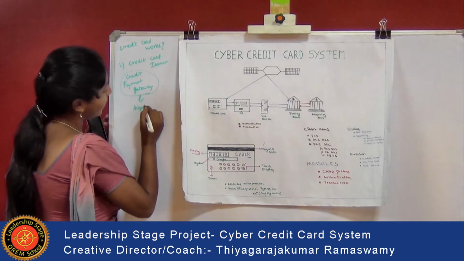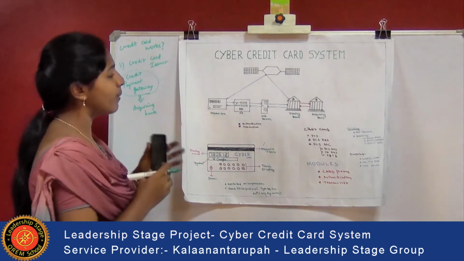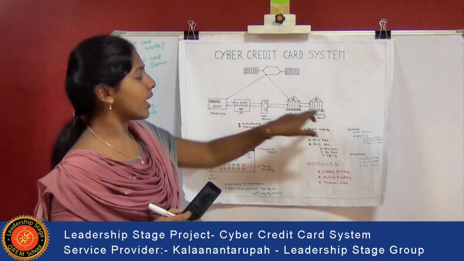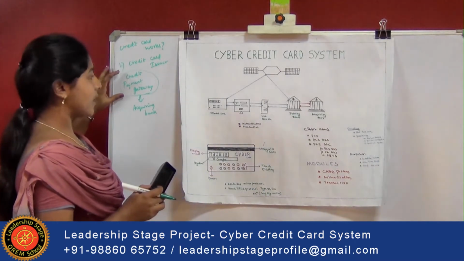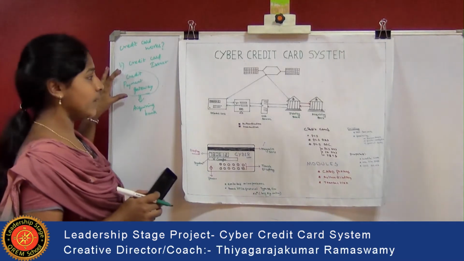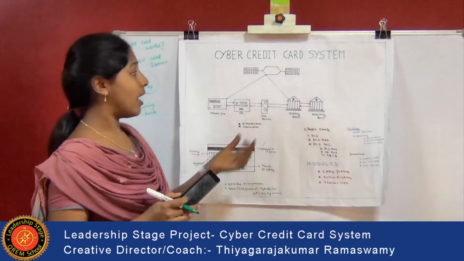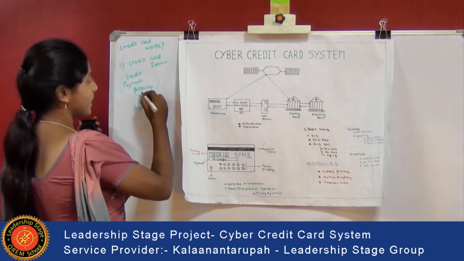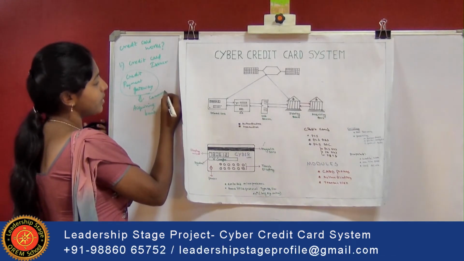If we do any transaction, there will be two banks, the issuing bank and also the acquiring bank. This credit payment gateway is used for verification. It is provided by the acquiring bank, and it is connected to this acquiring bank using some communication link for verification.